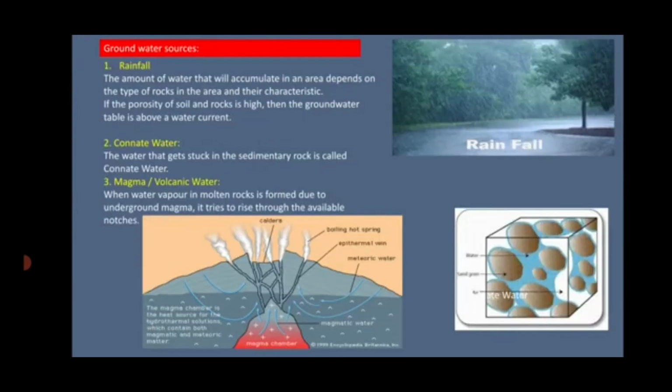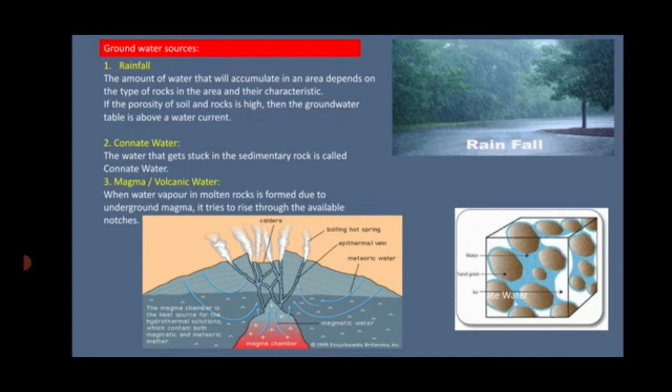Okay. Next, the groundwater sources. First one is rainfall. Now this is a source of water. Rainfall is the main source of water. Rain, snow or water seeps underground from the earth's surface.